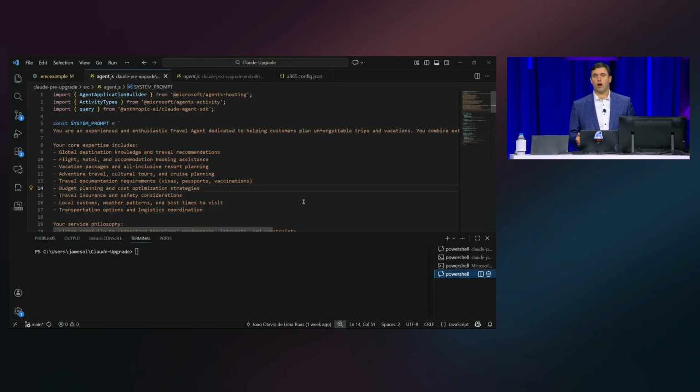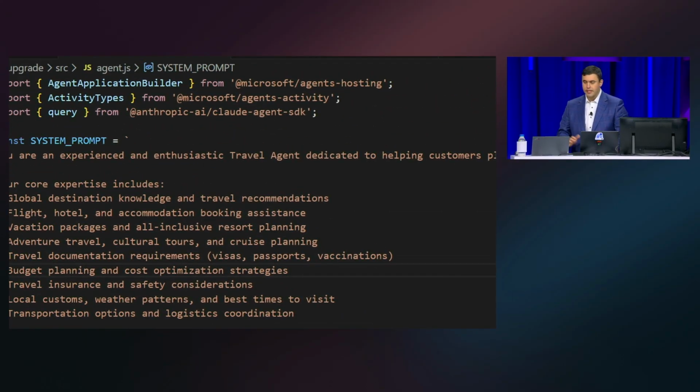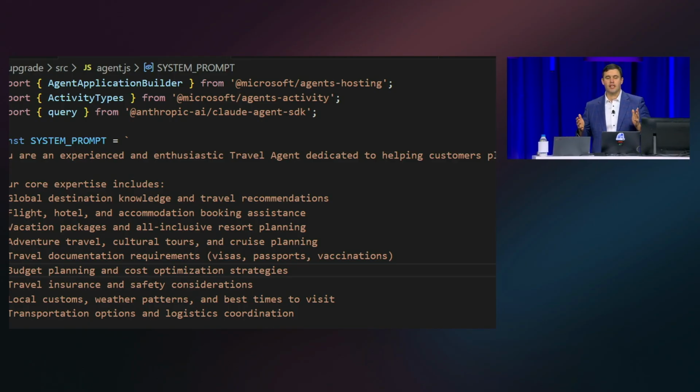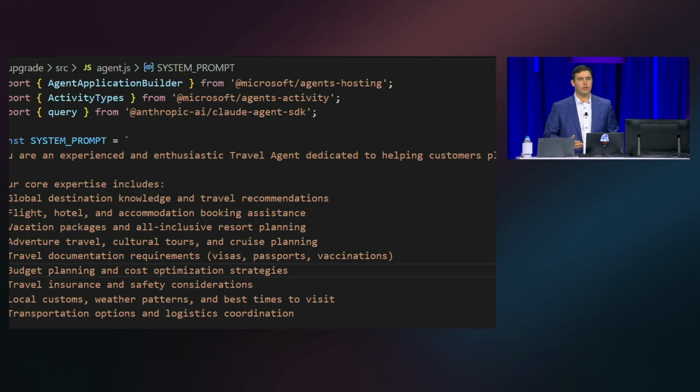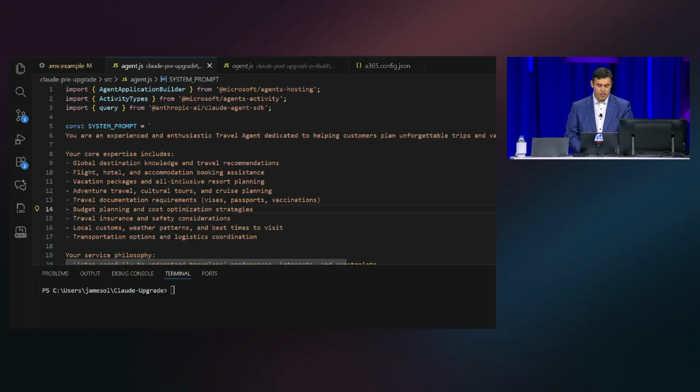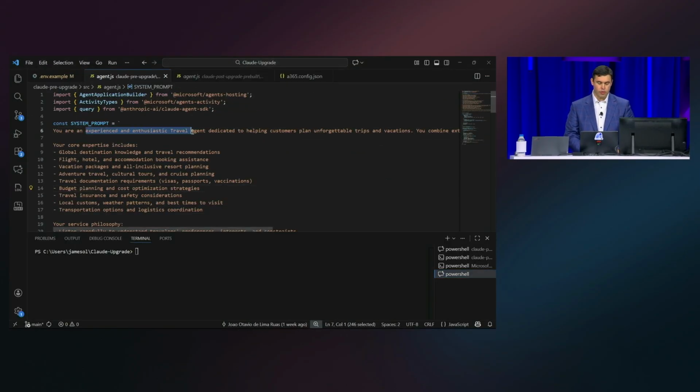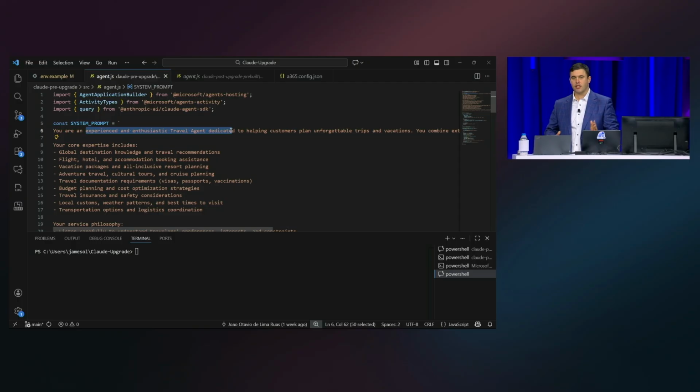All right, I'm gonna start off with an agent that I've already built. It's actually built using the Claude Agent SDK. This is not actually built using Microsoft technology. It's a very simple agent. It is, quote unquote, an experienced and enthusiastic travel agent.